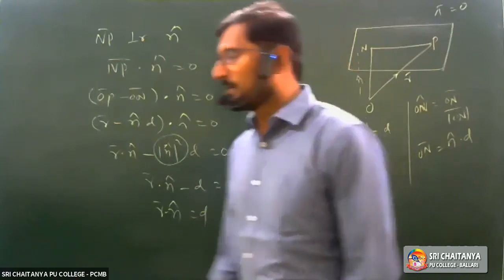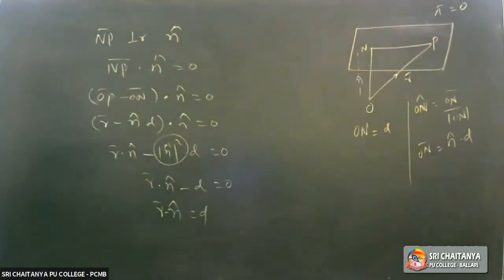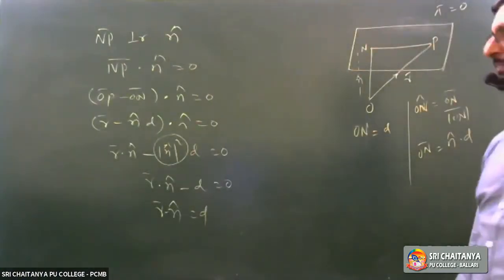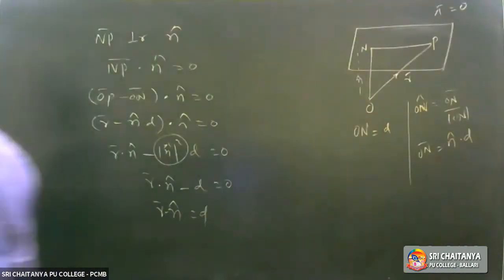Now take down the next problems on this. Take down the first problem related to this theorem.